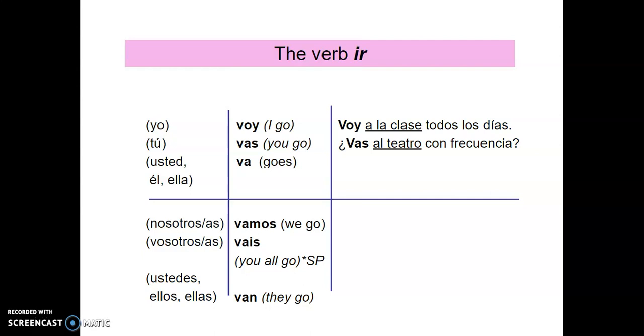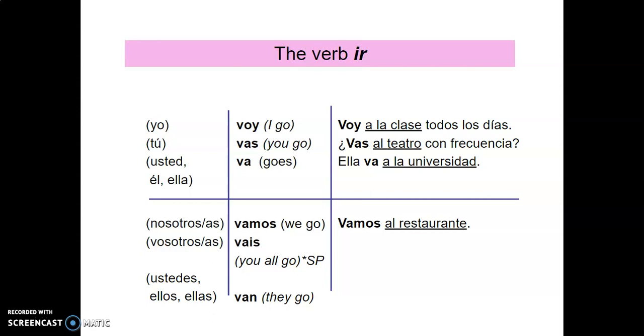¿Vas al teatro con frecuencia? Do you go to the theater frequently? Ella va a la universidad. She goes to the university. So all of these are examples of using this verb to indicate something that's done habitually or something that is recurrent. Vamos al restaurante. We are going to the restaurant.